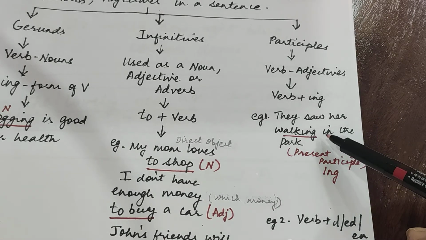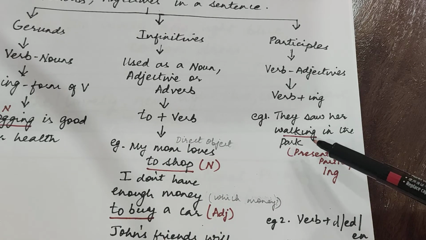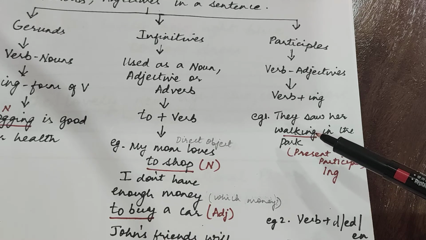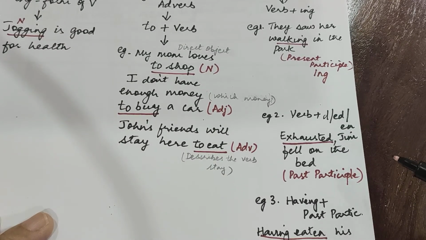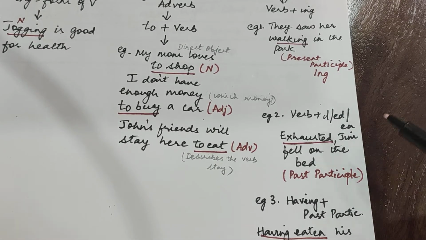They saw her walking in the park. Ing form of the verb. Yes or no? Now the ing form over here is known as the present participle. It is important to note that both ing words in gerund as well as participle don't have a helping verb in front of them.